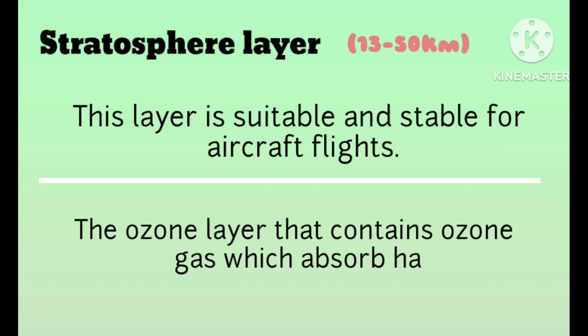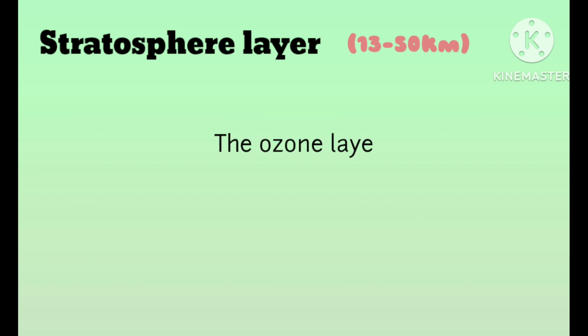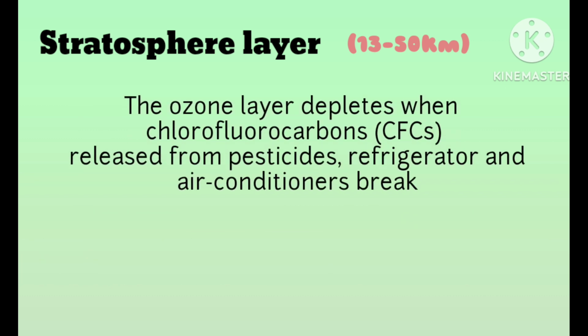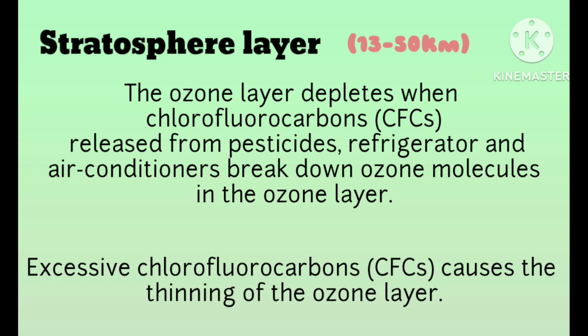The ozone layer that contains ozone gas which absorbs harmful ultraviolet is found here. The ozone layer depletes when chlorofluorocarbons (CFCs) released from pesticides, refrigerators and air conditioners break down ozone molecules in the ozone layer. Excessive chlorofluorocarbons (CFCs) cause the thinning of the ozone layer.